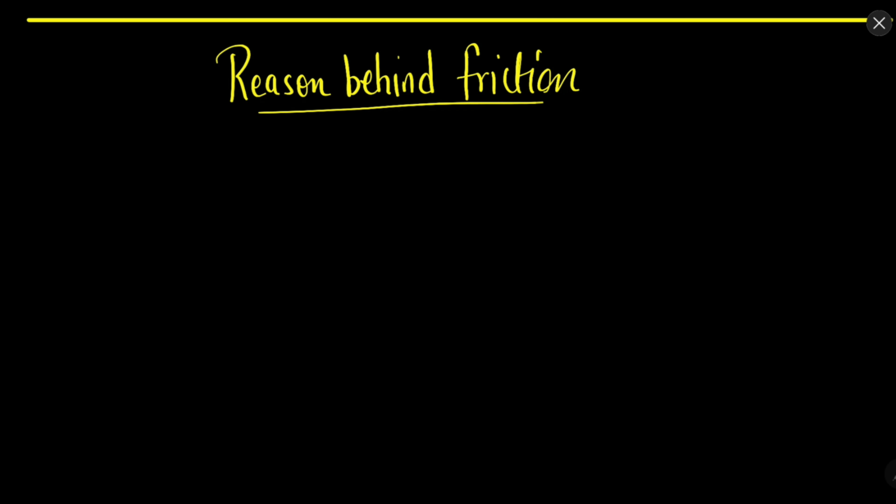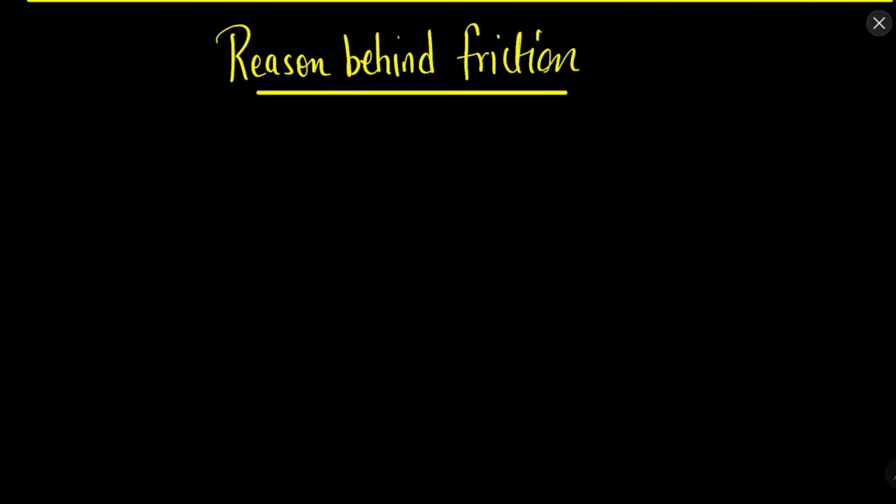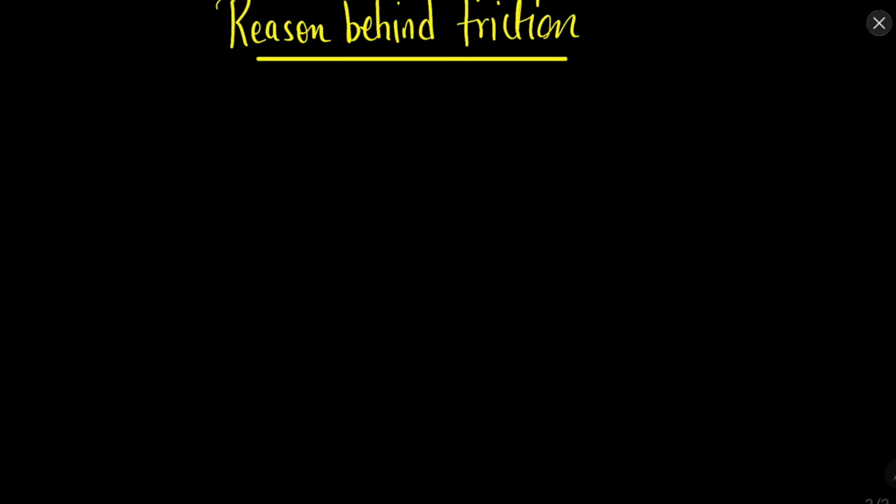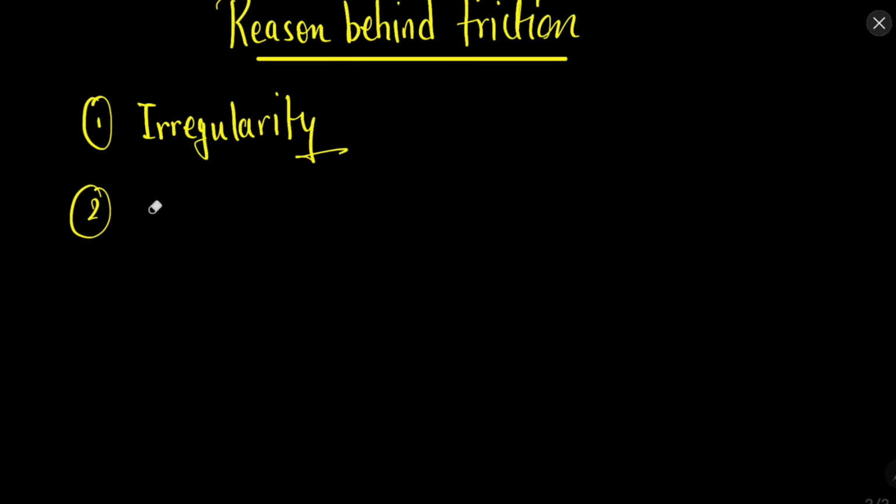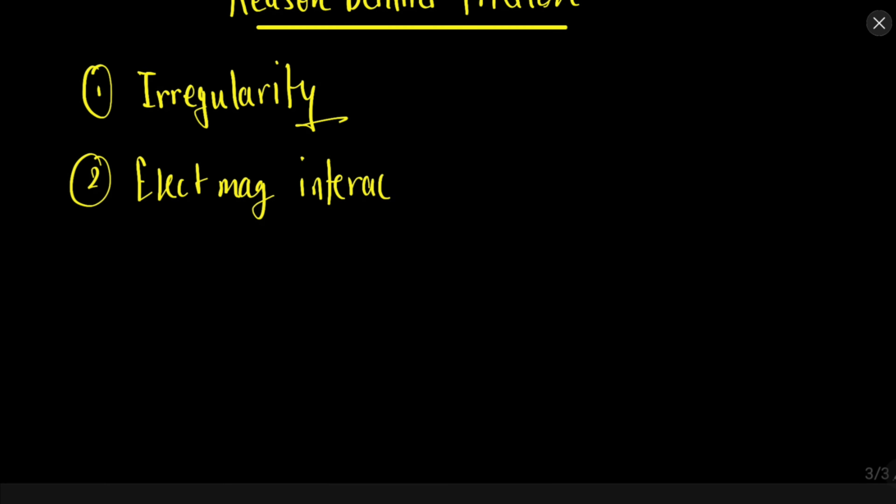Now, in the last part of this chapter, let's try to understand the reason behind friction. Why is there a force of friction which opposes the relative motion between two surfaces? There are two main reasons. One is the irregularity, and the second is the bonding, or the electromagnetic interaction. Let's first try to understand the irregularity part.